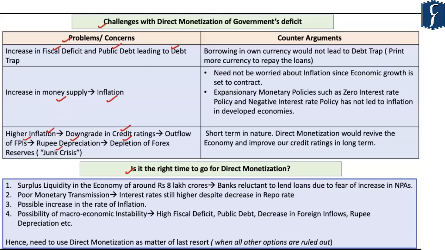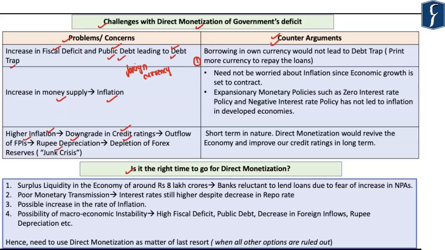Now, with respect to concerns raised with the direct monetization, some of the economists have come up with their own counter arguments in favor of the direct monetization. The economists who are supporting the direct monetization believe that we should be worried about the increase in public debt only when we borrow money in terms of foreign currency. Since we cannot print the foreign currency, there could be a possibility that the increase in the foreign currency borrowings could lead to the debt trap for India.